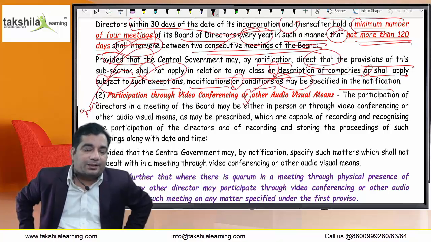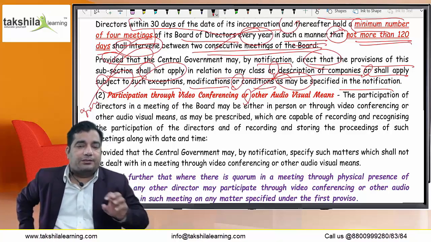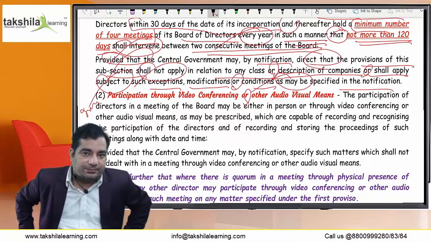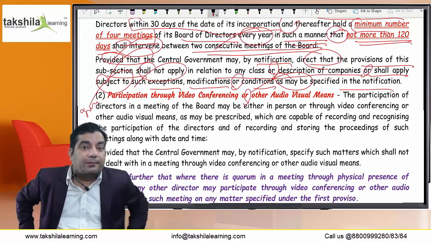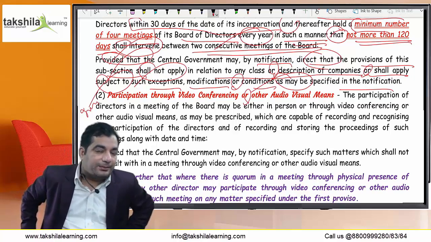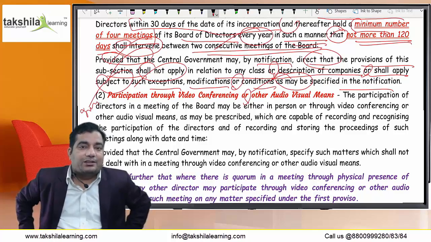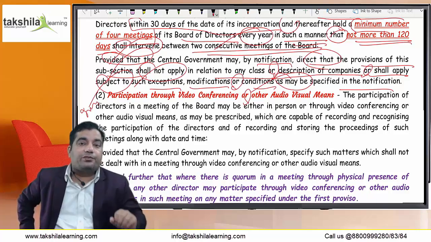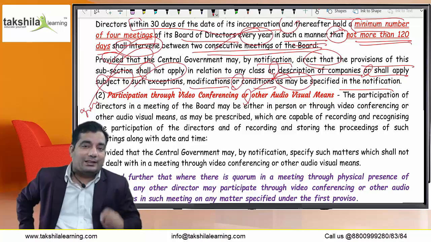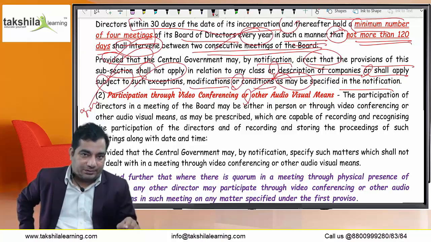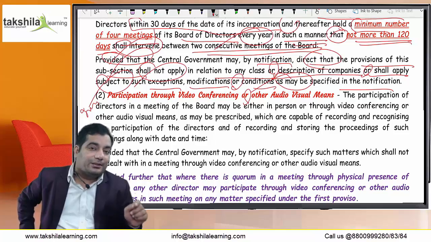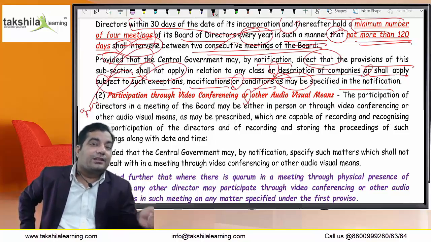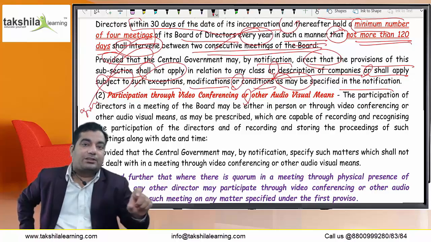The directors have been given the liberty to attend the board meeting by way of video conferencing or audiovisual means. But the Central Government has been given the power to specify certain important agendas which cannot be discussed by way of video conferencing or audiovisual means. But in that case also there has been an amendment by the government. There are certain specific matters which can be only discussed in the board meeting, not by way of video conferencing or audiovisual means. But even then, the government has allowed the liberty to attend the meeting by way of video conferencing or audiovisual means if in that board meeting the quorum is available.